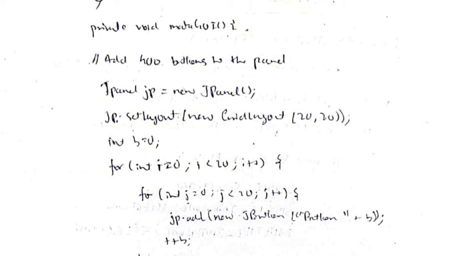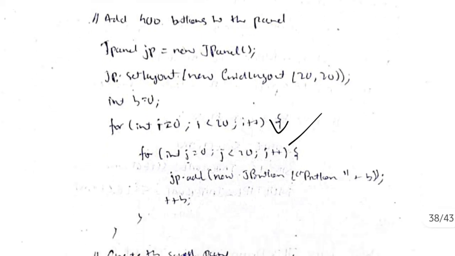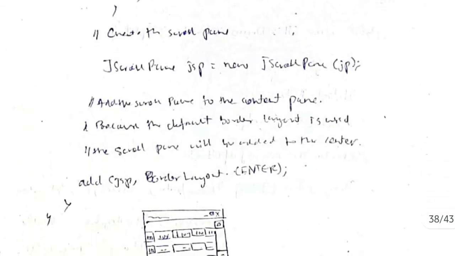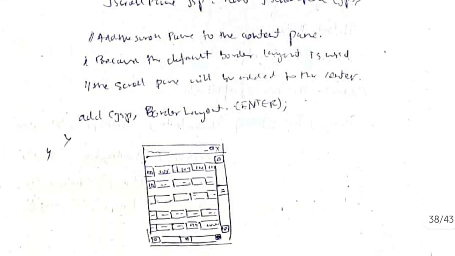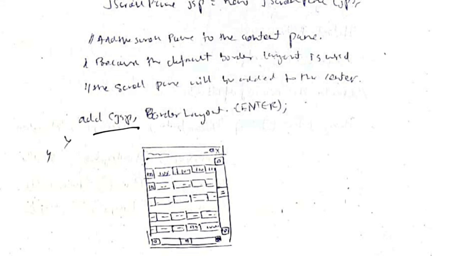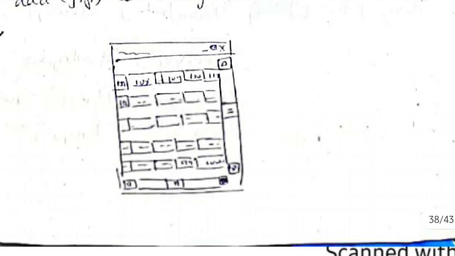Okay, so then after adding the buttons by using 2 for loops, what we will do is create a J scroll pane. That's it. This is all the code we have to write, and after that we will add the scroll pane to the content pane. So the output will be like this.